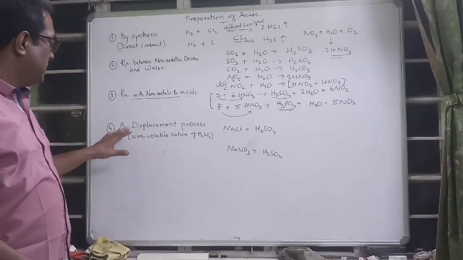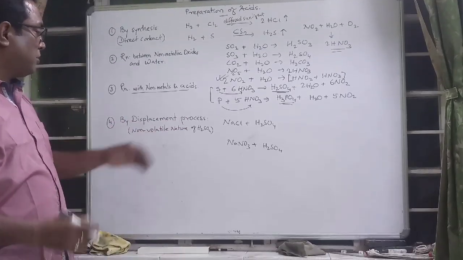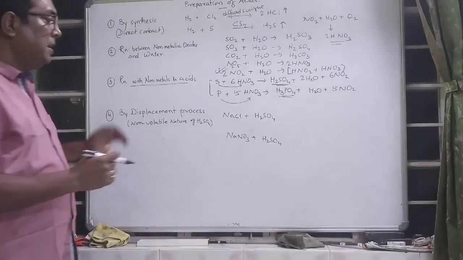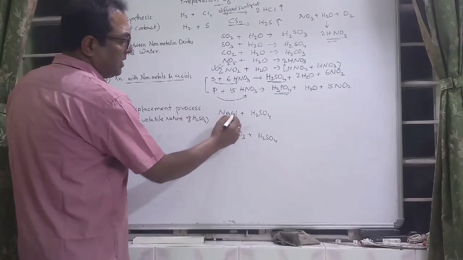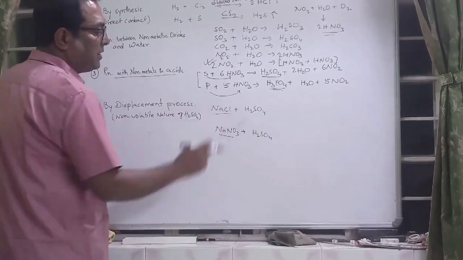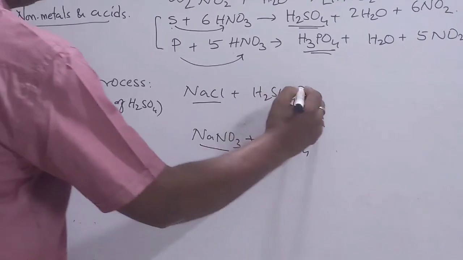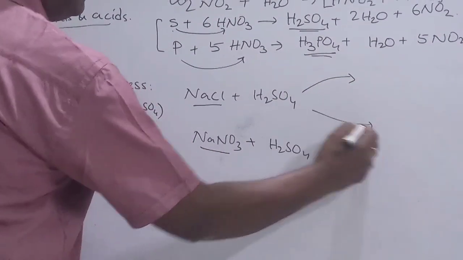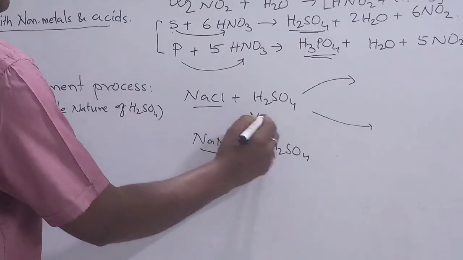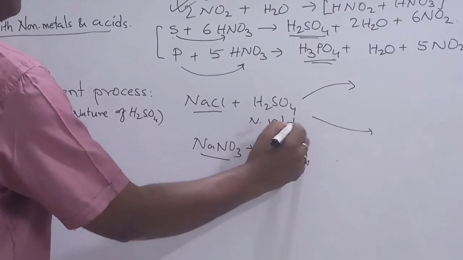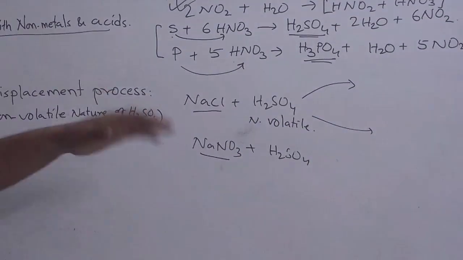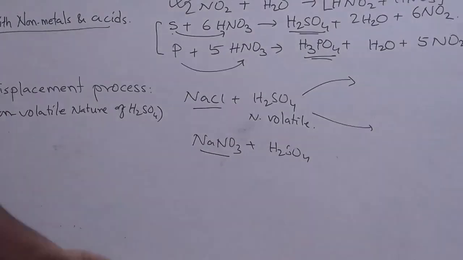This is another big process, by displacement or the non-volatile nature of sulfuric acid. This sodium salt, if there is chloride, they react with this because sulfuric acid is non-volatile, and you are going to get an acid which is volatile in nature.